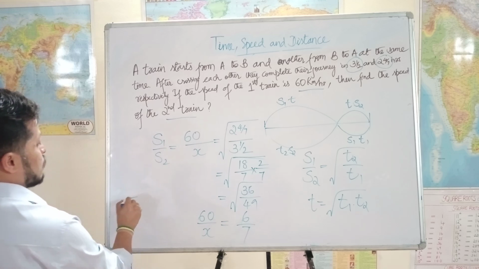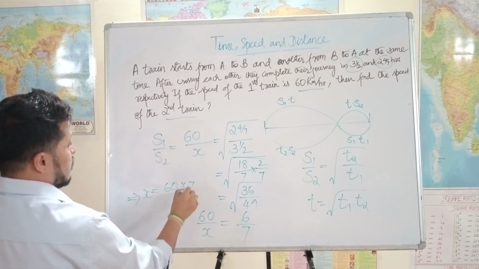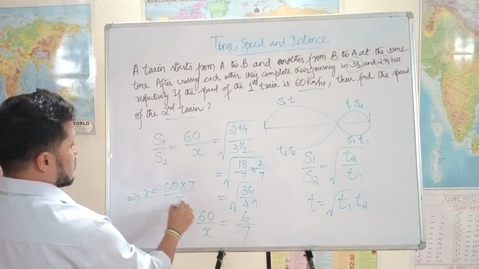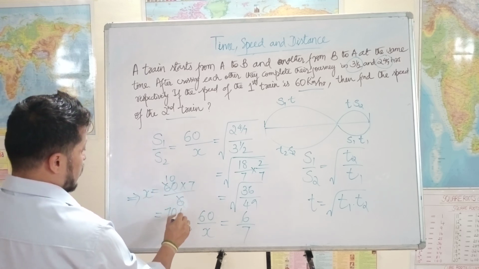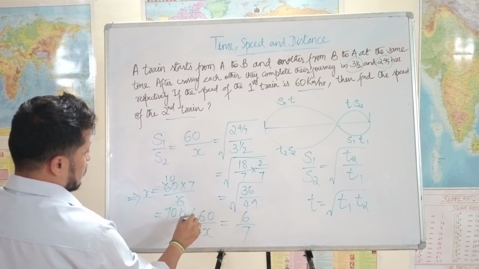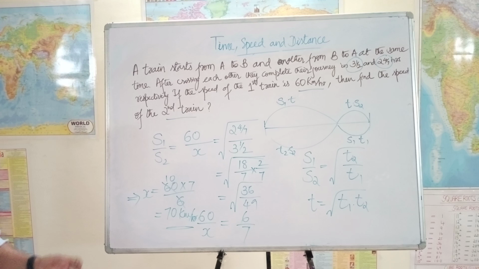That means x is equal to 60 into 7 divided by 6. 6 tens are 60, so x is equal to 70 km per hour. So this is one example for the special case that we discussed.